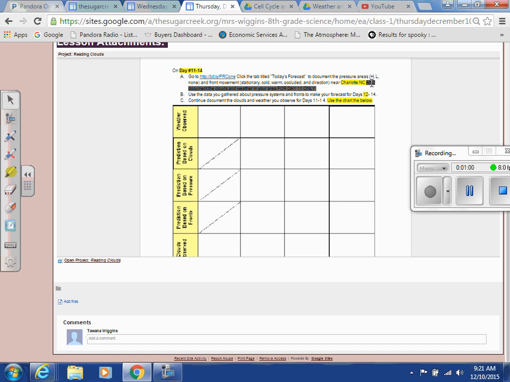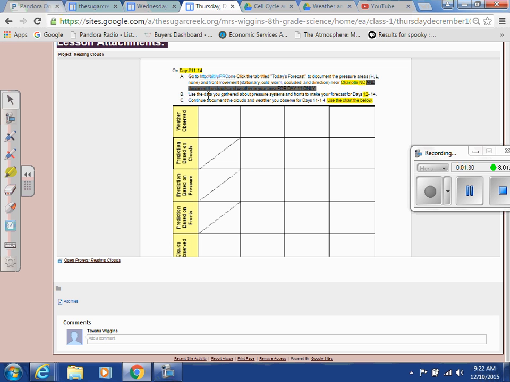This part is in gray because you're crossing that off, because yours also says, and document the clouds, blah, blah, blah. Cross all of that off and make the ending say Charlotte, North Carolina. So the statement should read, go to this website, click the tab, today's forecast to document pressure areas, HL or none, and front movement, stationary, cold, warm, occluded in direction, near Charlotte, North Carolina, period. Does that make sense? All right.